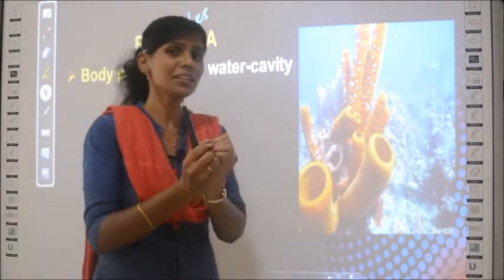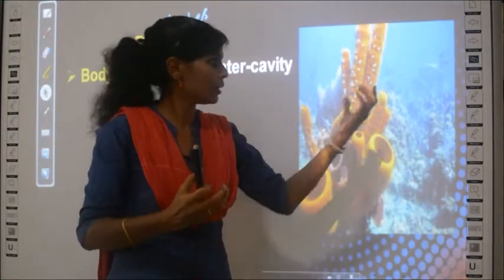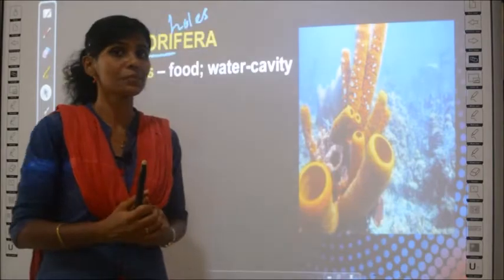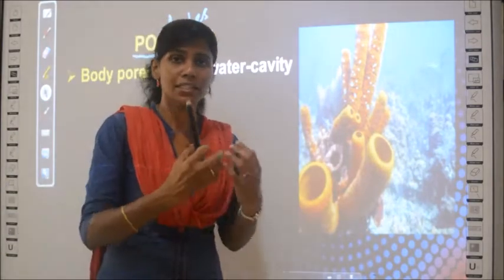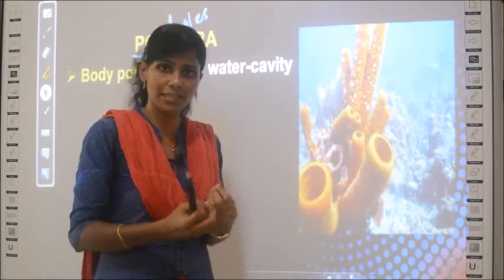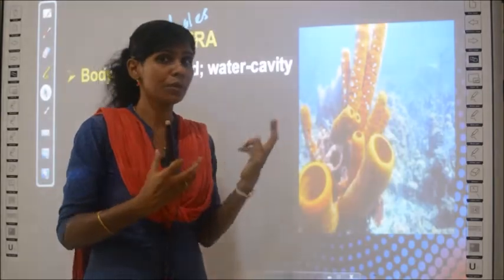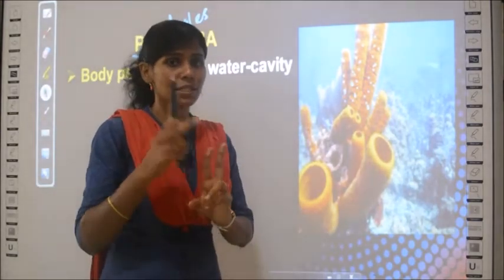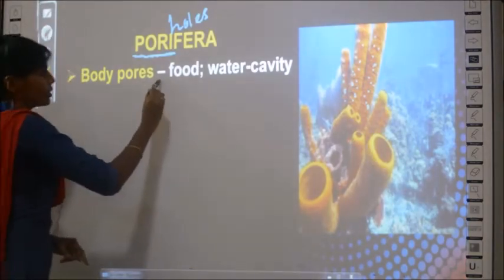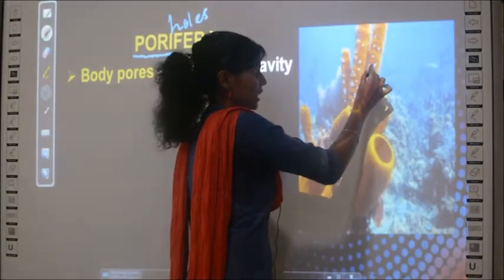If you have something, it will help in some way, right? If you have a pore, that will help the group of invertebrates in some way. How does it help? This pore will let food and water pass inside. So two things it helps to get inside. The first material is food and the second material is water. So food and water will go through the pores inside.